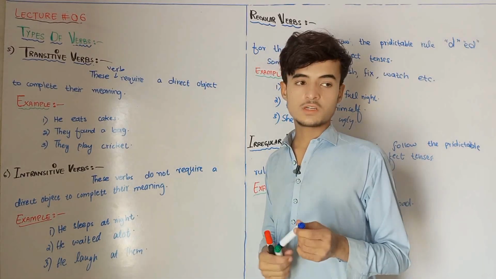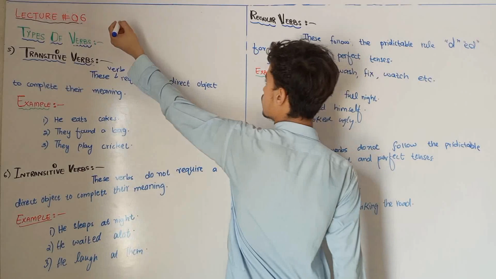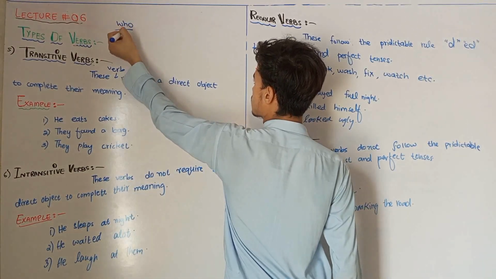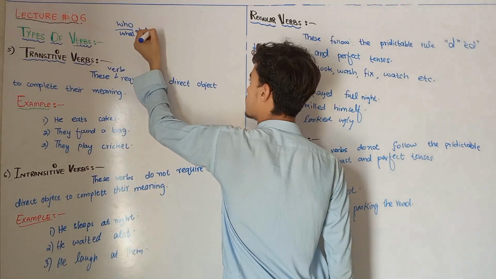Actually, how to determine the object in the sentence? Where is the object? I am giving you one formula. That formula is who or what plus helping verb.